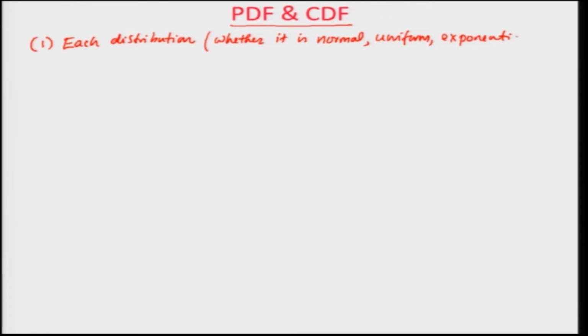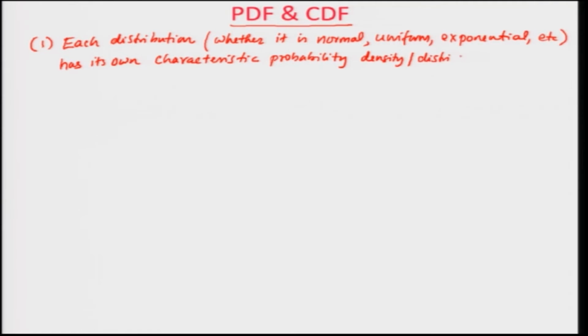The most important thing that you need to understand is that each distribution, whether it is normal, uniform, exponential, etc., has its own characteristic probability density slash distribution function.